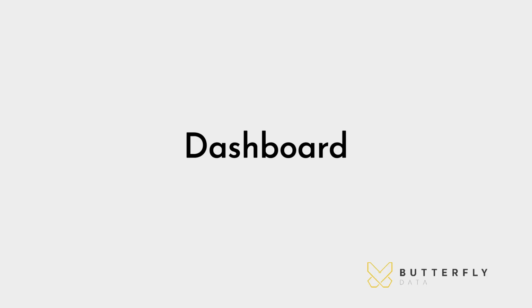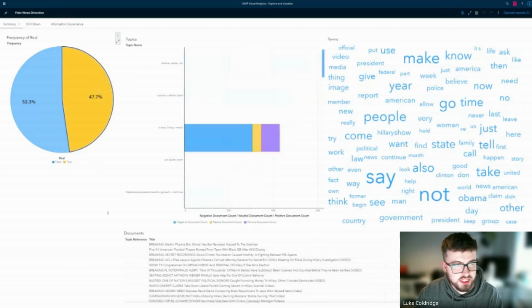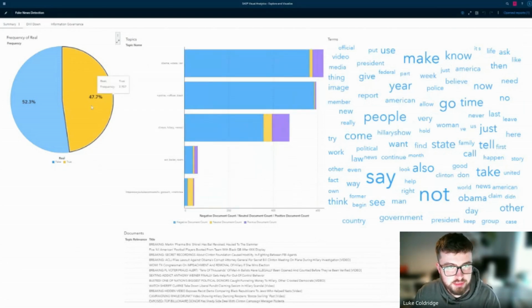To pull all of our analysis together, we decided to use SAS Analytics to make a dashboard. On the screen, you can see our summary page, and this allows the user to see a history of all the articles that they've checked for trustworthiness. On the left, we've got a pie chart showing the split between articles that have been flagged as trustworthy and those flagged as fake news. On the right, we've used text topics visualization to do some topic modeling, some sentiment analysis, and we've also produced a word cloud. What's cool about this is we can filter by the pie chart on the left.